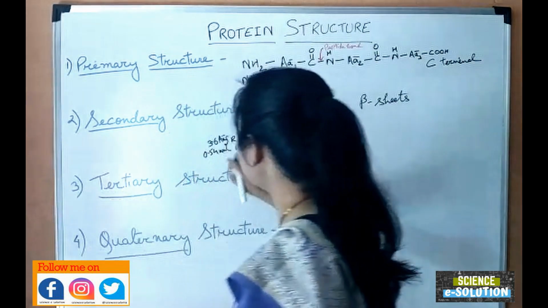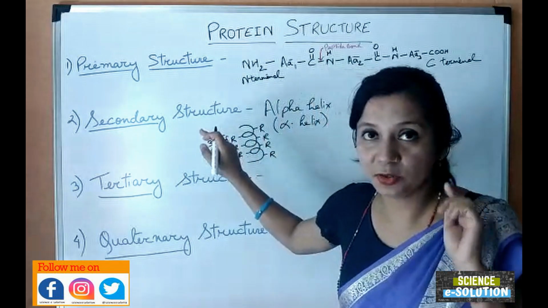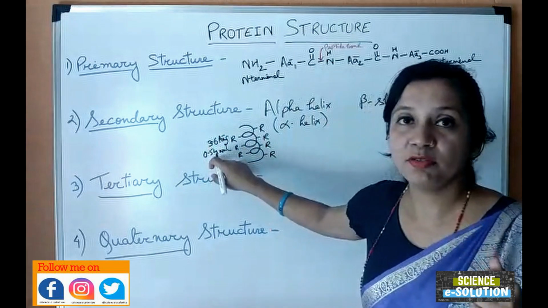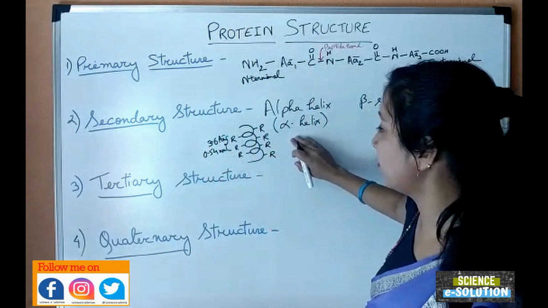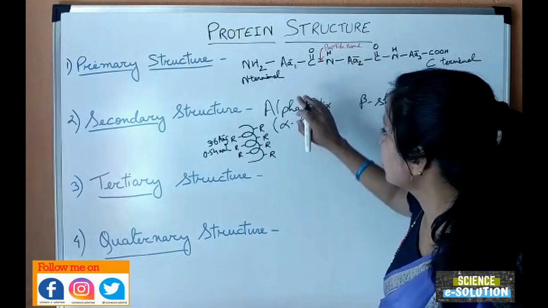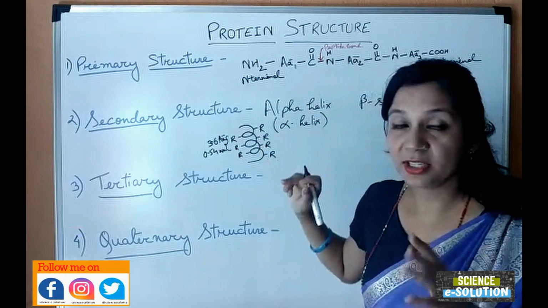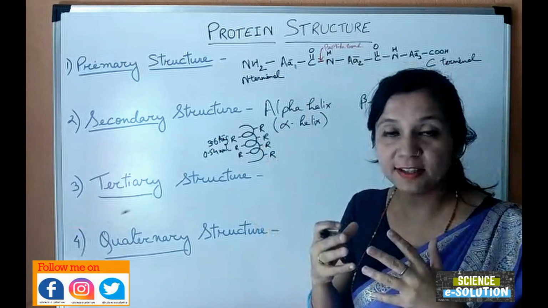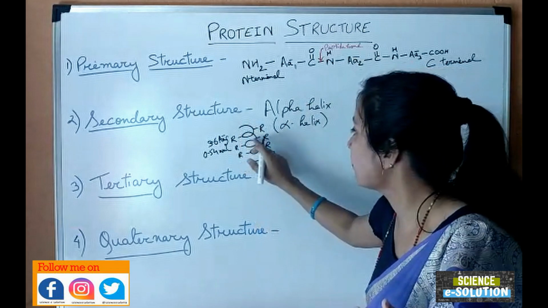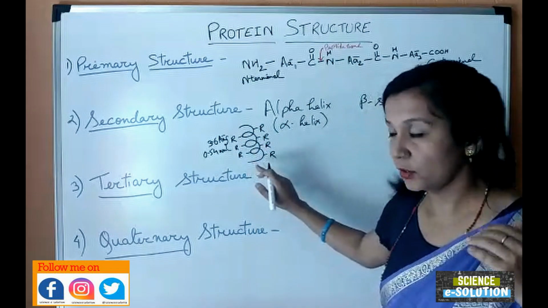This is important, that each turn has 3.6 amino acids and it covers a distance of 0.54 nanometer. This is the alpha helix. Now you can see that this hydrogen bonding, one hydrogen bond is not strong enough, but collectively all the hydrogen bonds are strong enough to hold this spiral structure together. Okay.